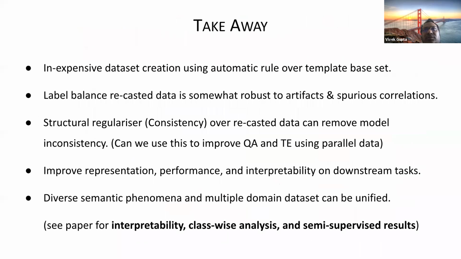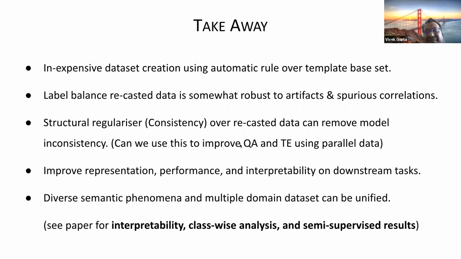So the takeaway from this paper is that the idea of automatic datasets based on rules is not so bad. Although it looks unnatural to create, they have several benefits. For example, they can be robust to some artifacts and spurious correlations. The way you created the dataset can be utilized to put in some structure regularizer. In this case, I put in consistency: I say if one is true, then the other should be false over the recasted data, to improve model consistency.